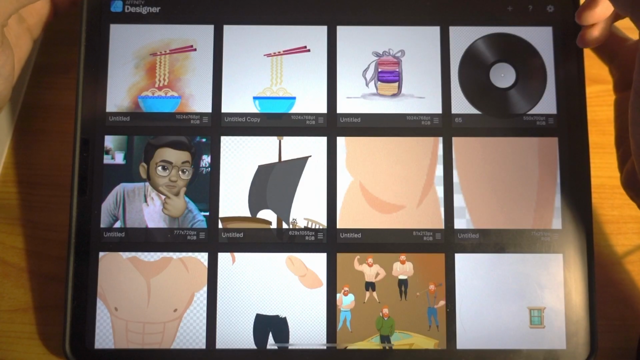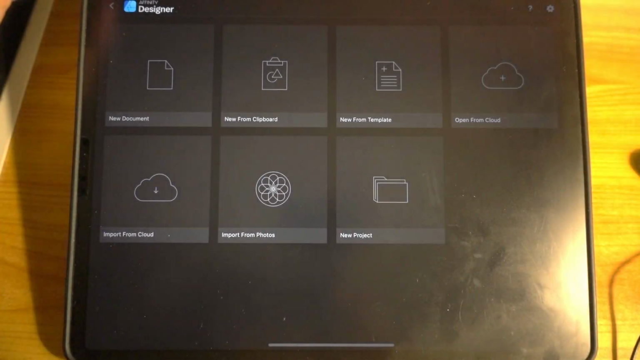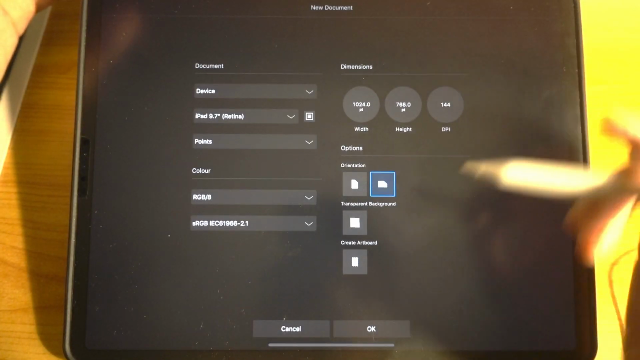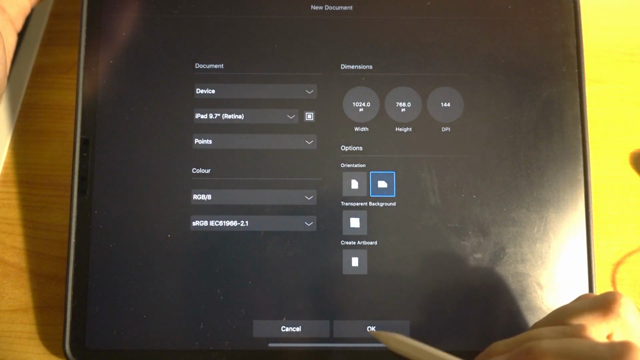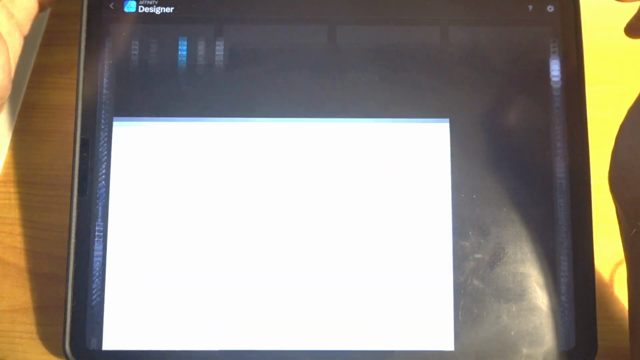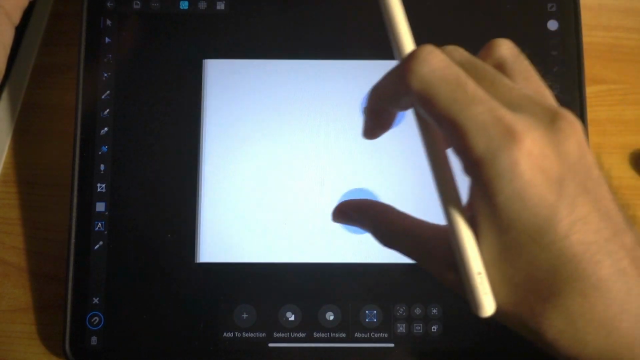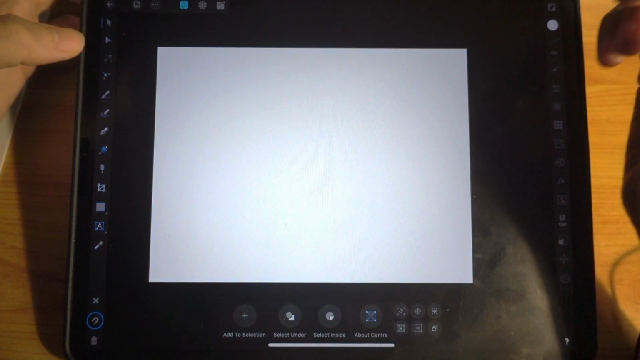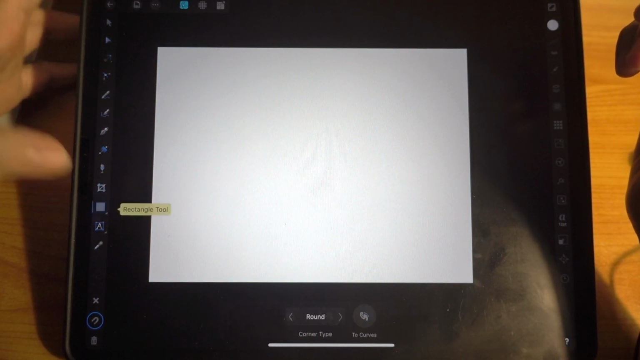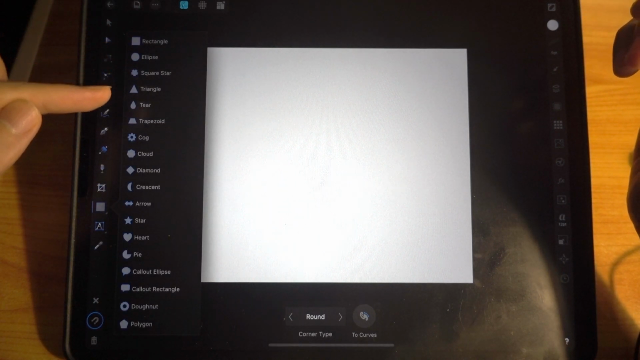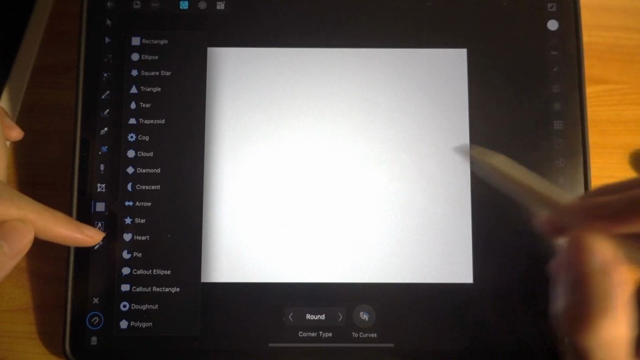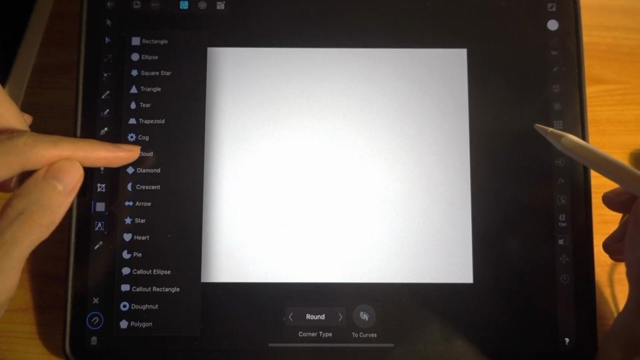So let's begin. Now we have Affinity Designer. Let's start a new document. You can choose any kind of document, but this is what I start off with. Today we're going to draw a salmon sushi using vector art, and now let me introduce you to this shape. We're going to make use of all these very useful tools, and today we'll be using the cloud.